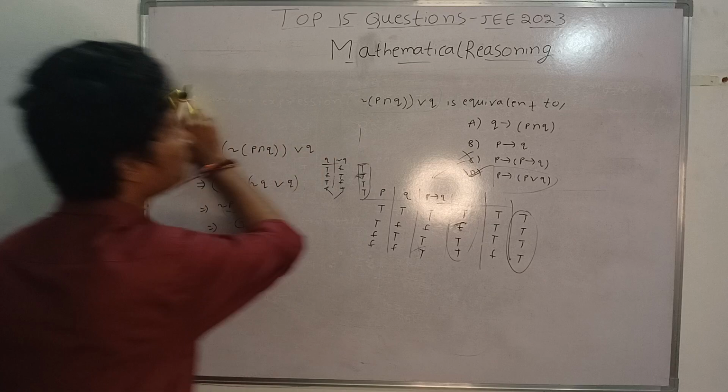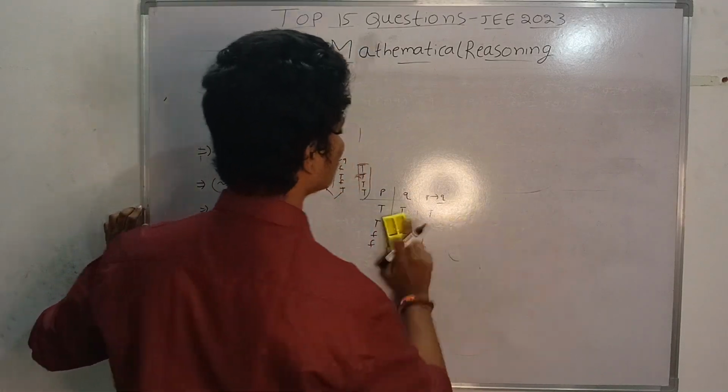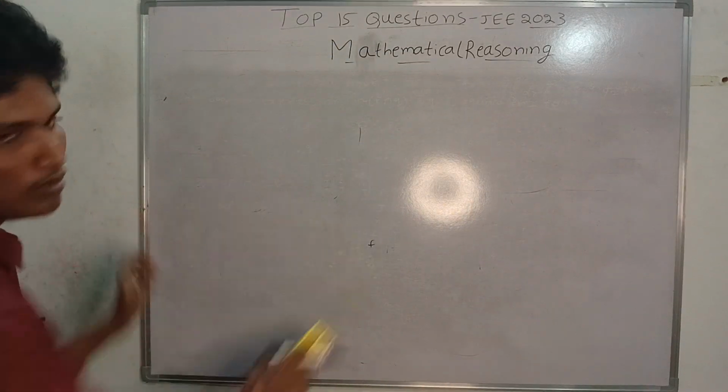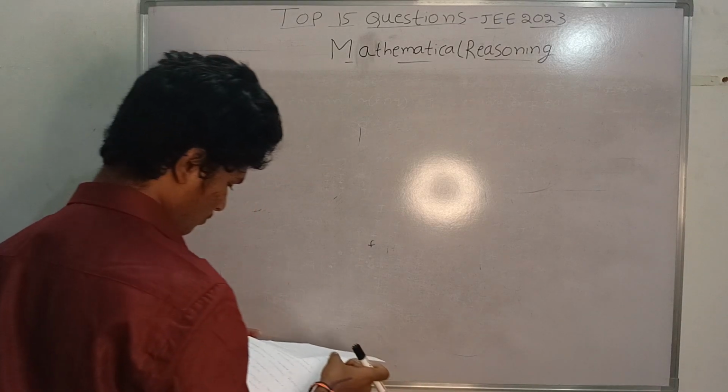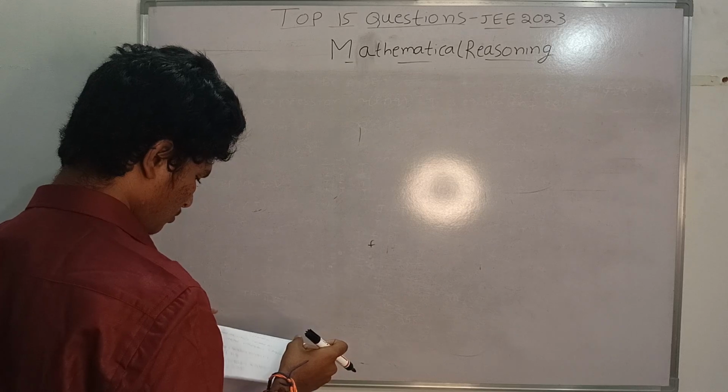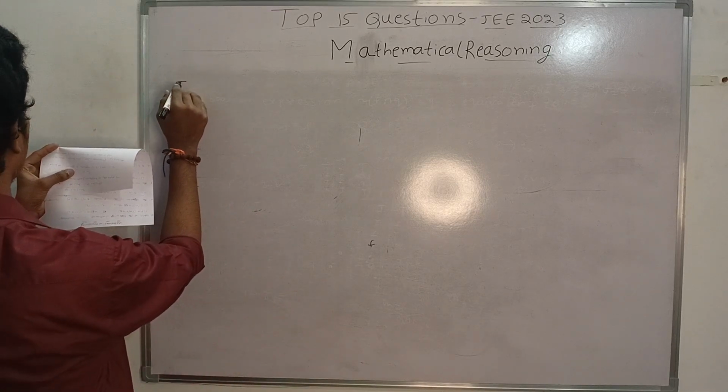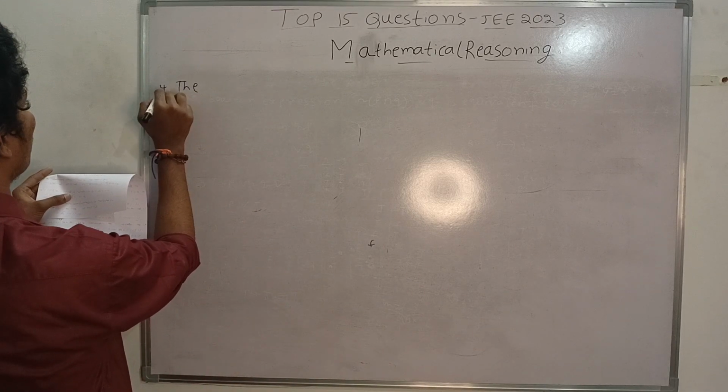This is the third question. Next, fourth question.